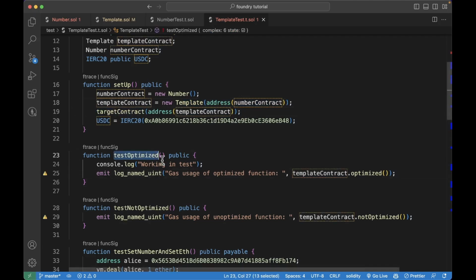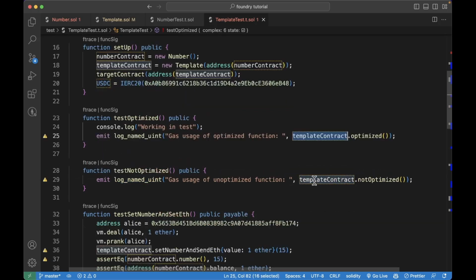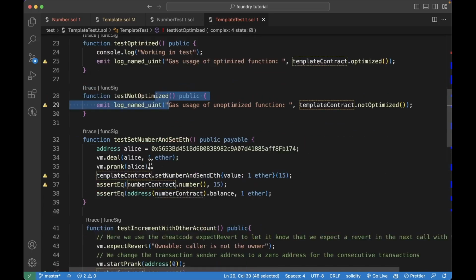Then we have test optimized. Here we just emit the gas usage of the optimized function, and this is another way you can emit and print out log stuff in Foundry, just by using these events that are defined in our test. And here we are just testing the optimized function we wrote in the template contract, if you remember. And in the same way, we're testing the not optimized function. And we'll see the console log once we run the test.